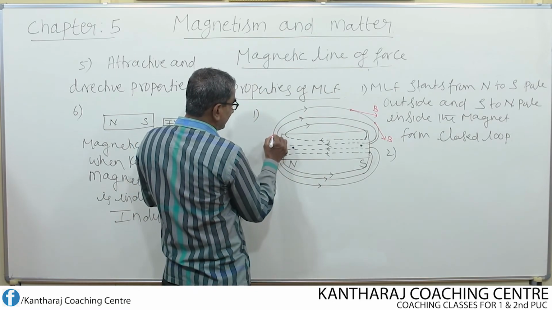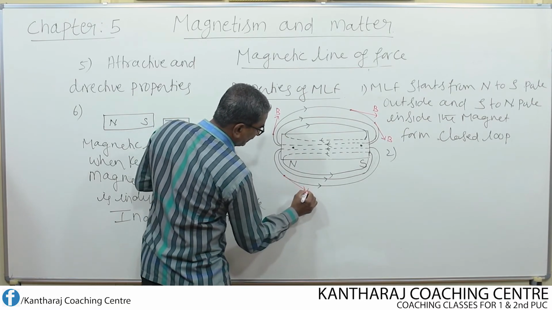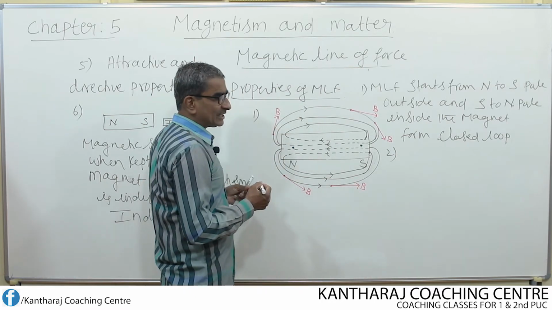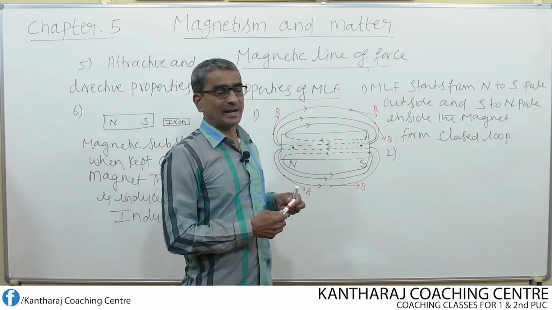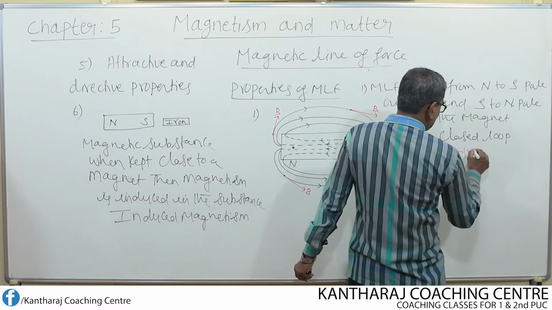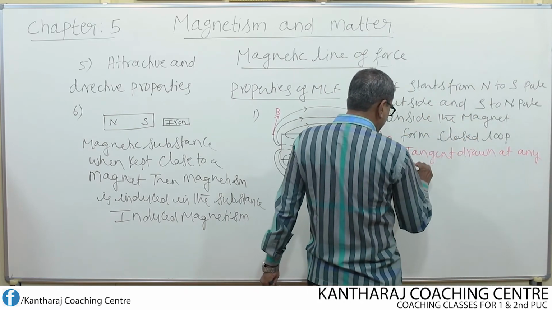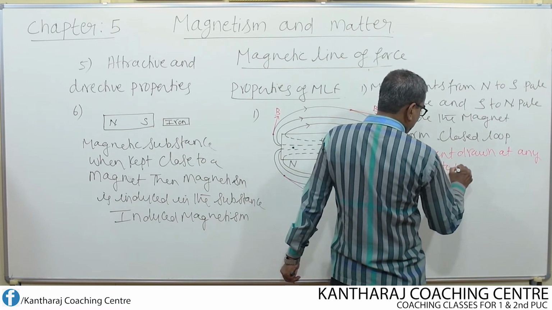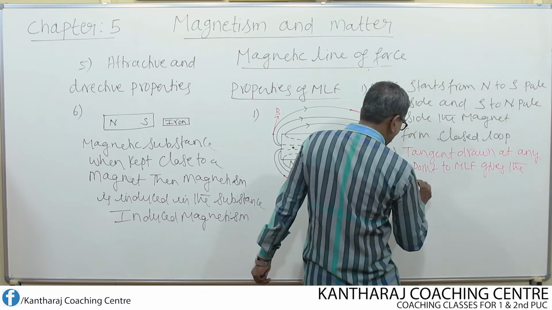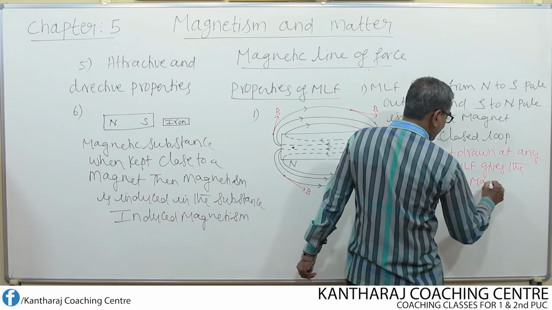Again here, draw the tangent. So the tangent drawn at any point to the magnetic line of force gives the direction of magnetic field at that point.